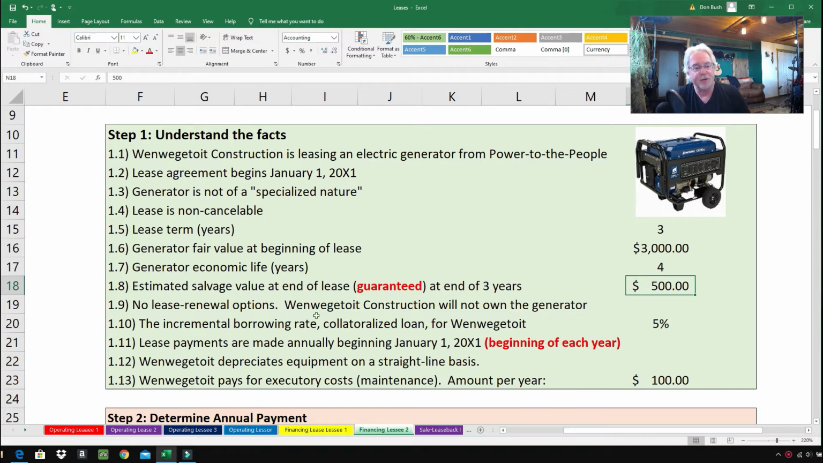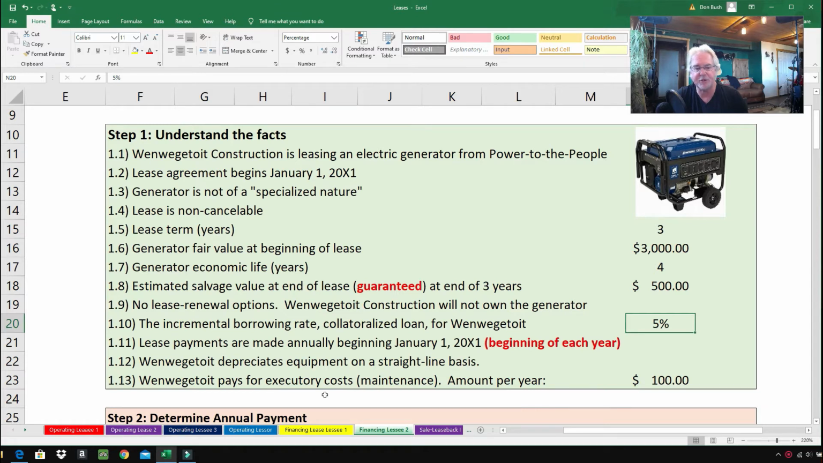So 1.9, no lease renewal options. When We Get To Construction will not own the generator. Number 1.10, the incremental borrowing rate, collateralized loan for When We Get To Construction is 5%, same as last example. 1.11, lease payments are made annually at the beginning, January 1st, 2001, beginning of each year, not at the end, but at the beginning. 1.12, When We Get To Construction depreciates the equipment on a straight line basis. And 1.13, When We Get To Construction pays executory costs, for instance, maintenance.